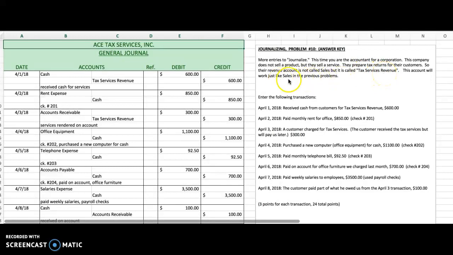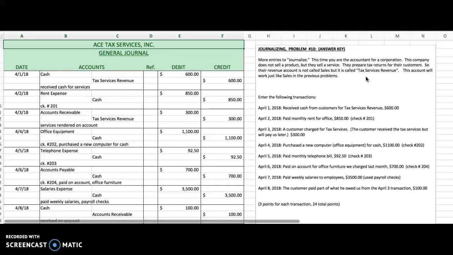It works just like sales, increases on the credit side, just like any revenue account, but that's the title of it. And remember that in the journal, we're putting names of accounts. So you don't simply put the word paid or customers paid us or that type of description in the journal. There's a line for the description, but where it says accounts, we need actual names of accounts.